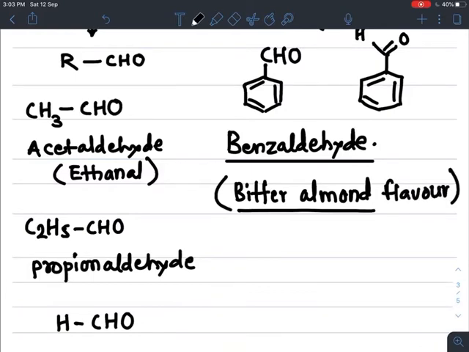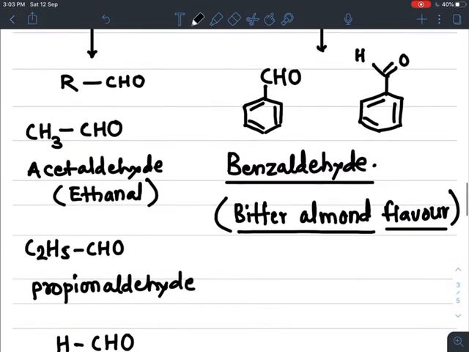So this is most important and it is related to our daily life, so you must know about it. So the bitter almond flavor is due to this benzaldehyde present in the almonds.